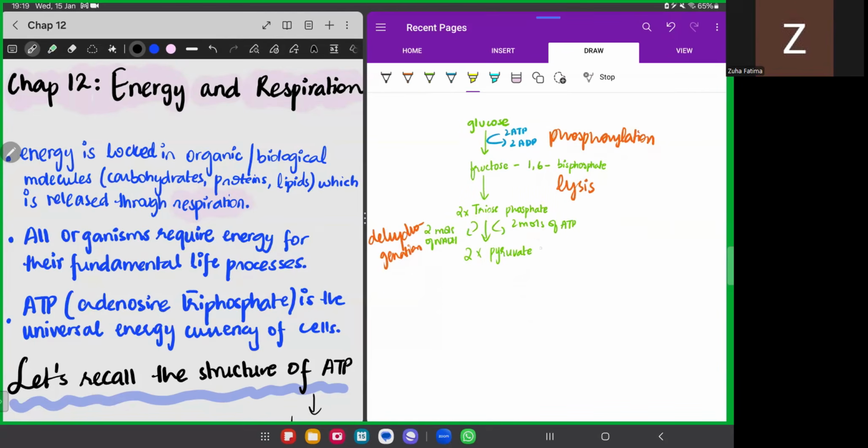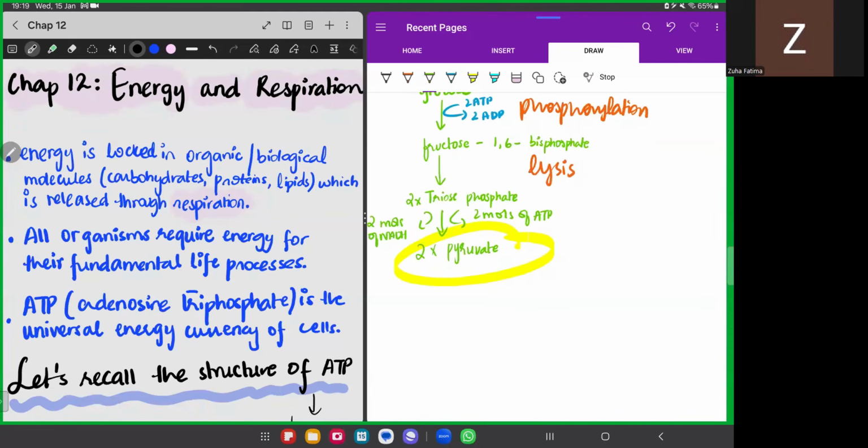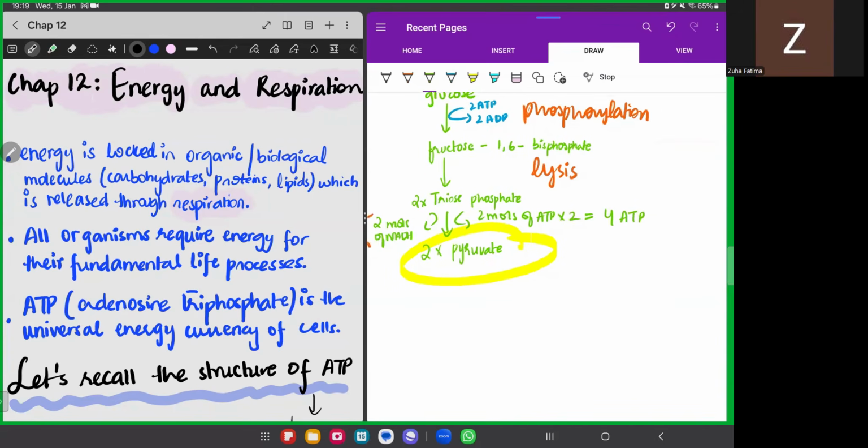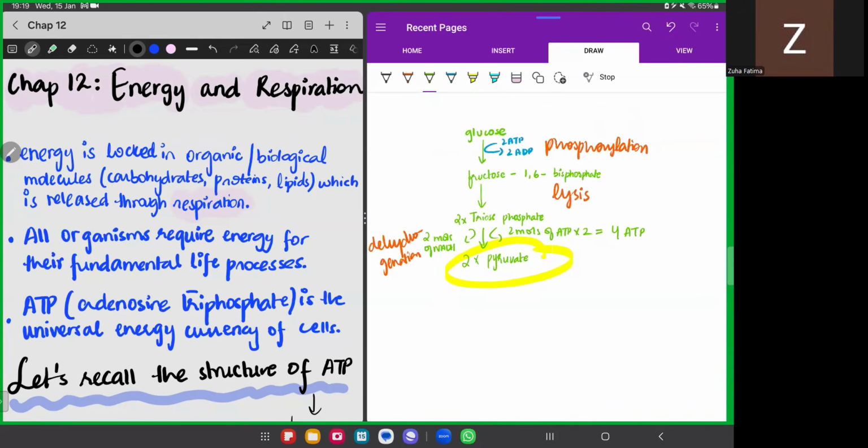Now, this pyruvate then enters into the mitochondrial matrix. हमारे पास जो glycolysis का process होता है, यस सॉरी, हमारे पास 1 mole ऑफ ट्रायोस फॉस्फेट प्रोड्यूसेस 2 moles ऑफ एटीपी, so times 2 makes it 4 ATP. थैंक यू सो मच फॉर करेक्टिंग।